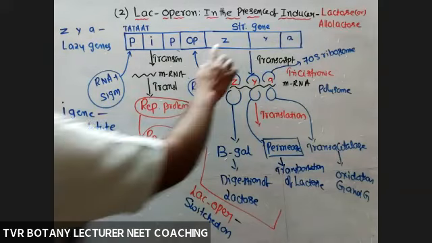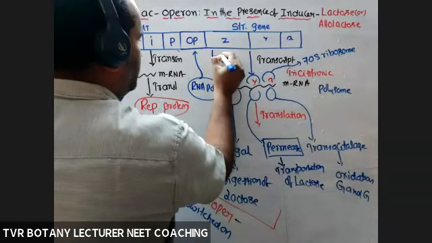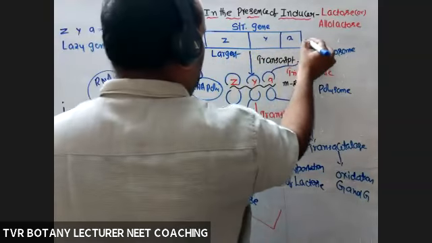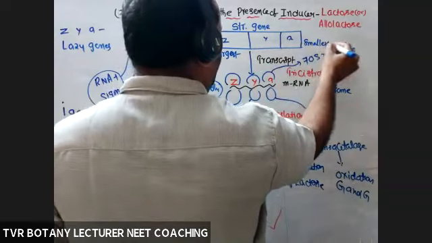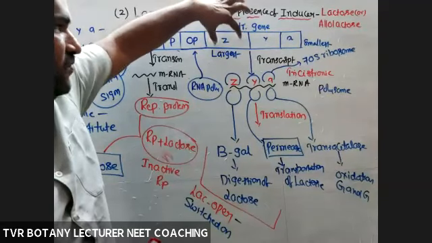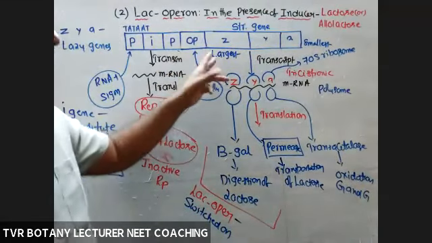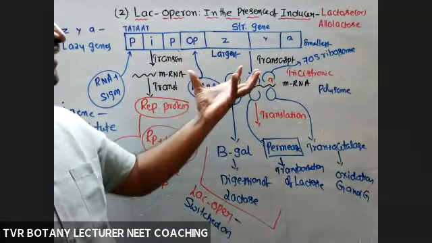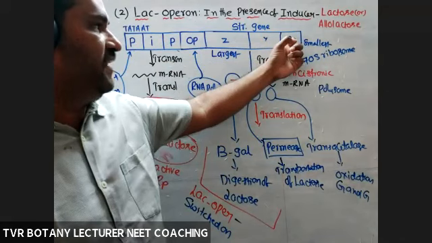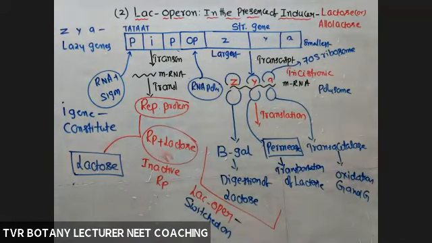Right? Next, this one is the largest one. If you observe the diagram, it is with the highest number of nucleotides. Lengthiest one, largest out of these three. This one is the smallest, with the least number of nucleotides. Y is in between these two. So ascending order, descending order on the basis of their molecular weights. Largest one, second largest, smallest one, descending order. Ascending order, A, Y, Z, like that. That is very, very important.